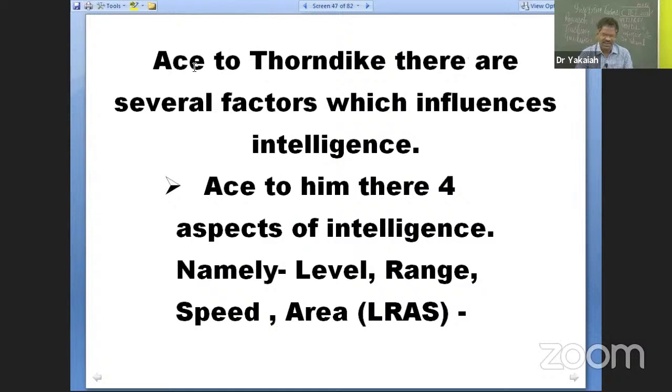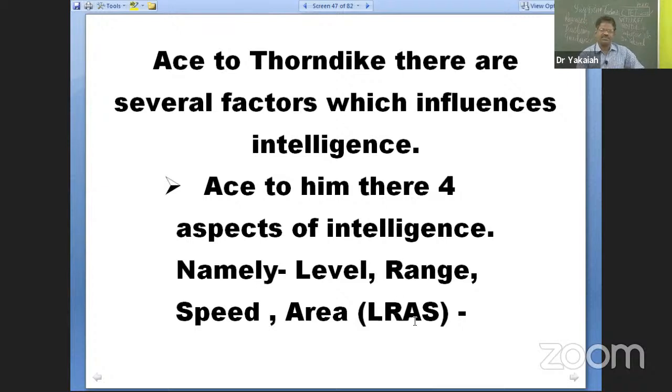All right. According to Thorndike, there are several factors which influence intelligence. He did not say one factor, two factors, after that three factors. No. Right? Though it is known as multi-factor theory, with several factors, but instead of listing the factors, he said, according to him, there are 4 aspects of intelligence. In fact, intelligence is influenced, according to Thorndike, by 4 aspects. The names of those 4 aspects are namely level, range, speed, and area.